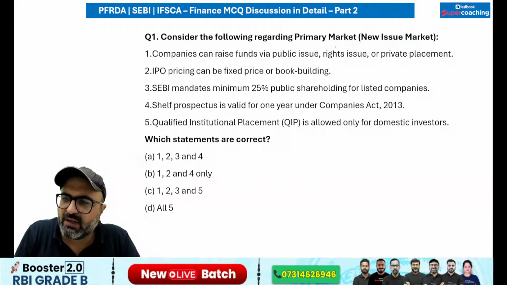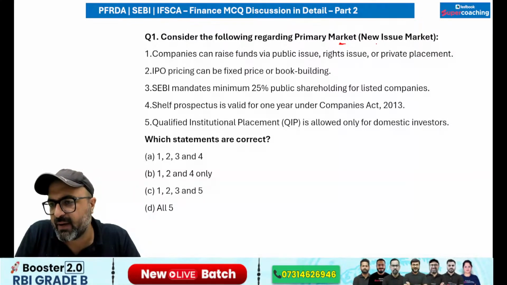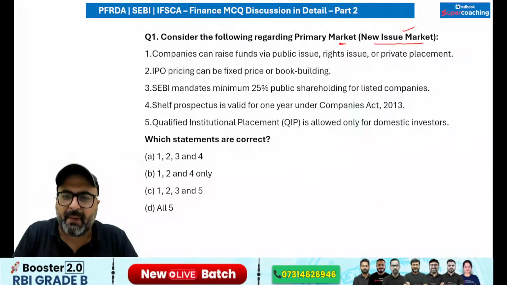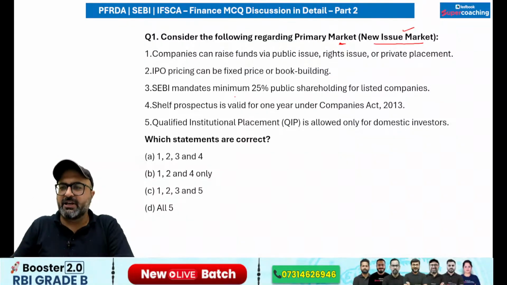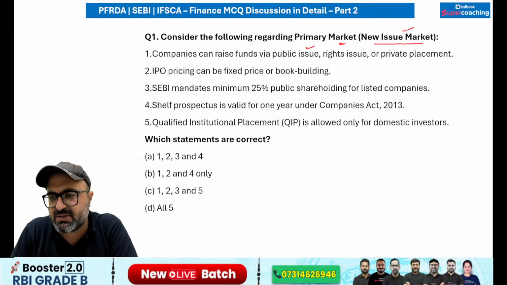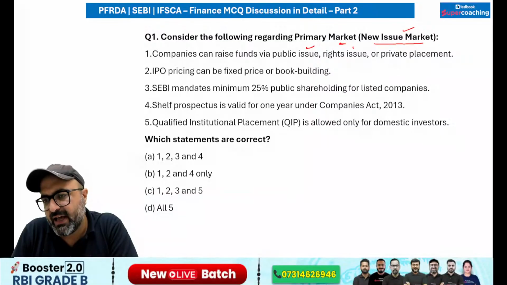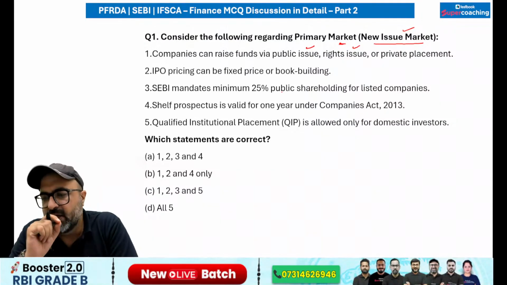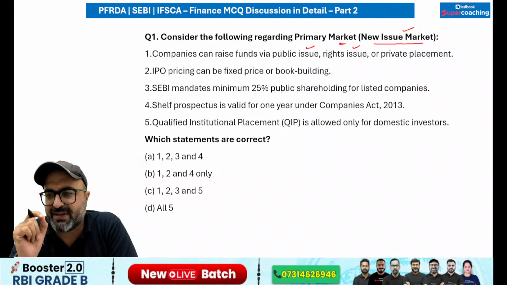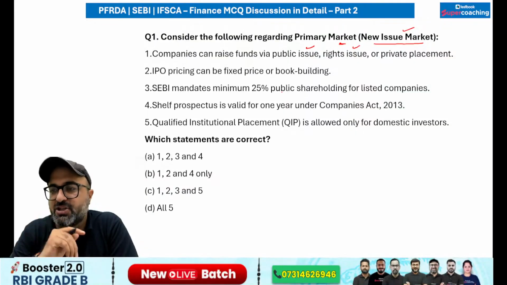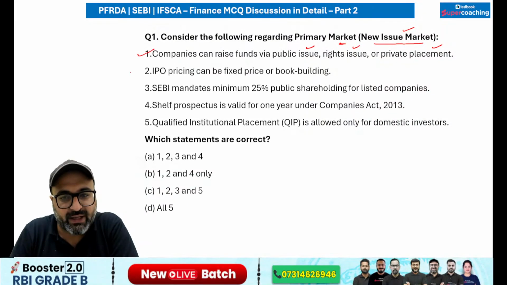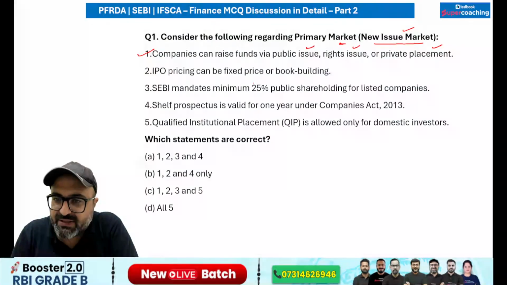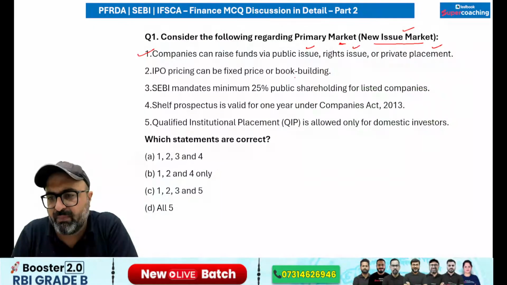Consider the following regarding the primary market. We all know what the primary market is. The primary market is basically a new issue market. Companies can raise funds via public issue, where they issue the shares openly to the public, via rights issue, where they give a certain right to a specific buyer who can purchase these issues, as well as by private placement. That is absolutely correct. IPO pricing can be fixed price or book building.